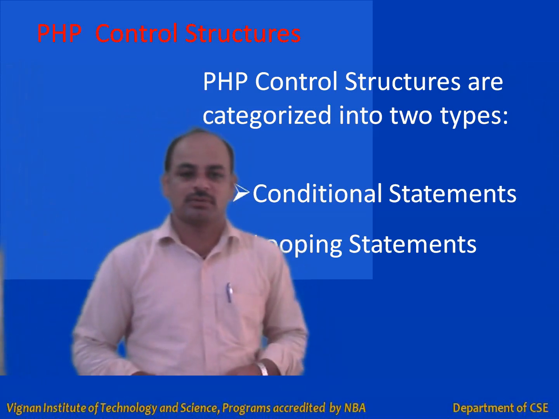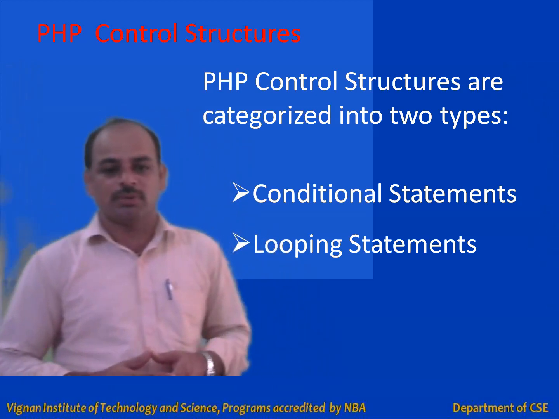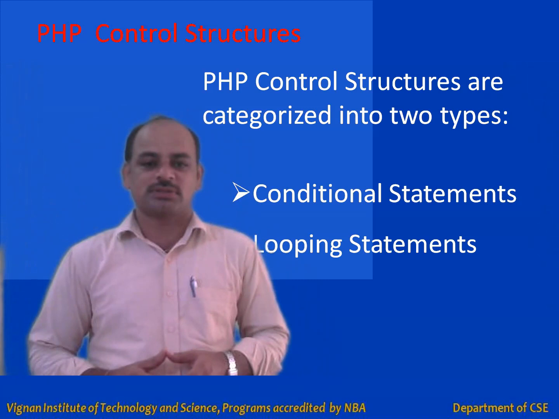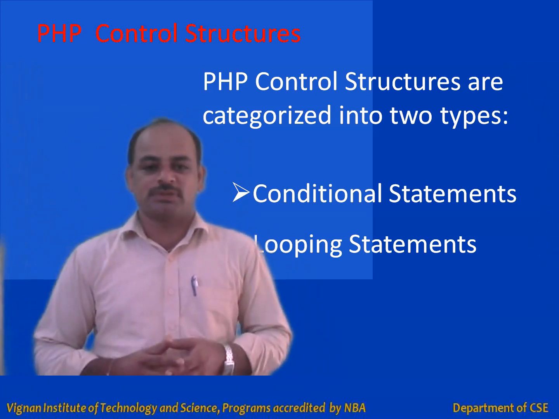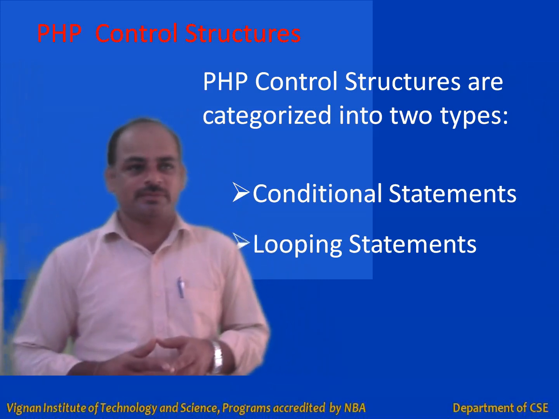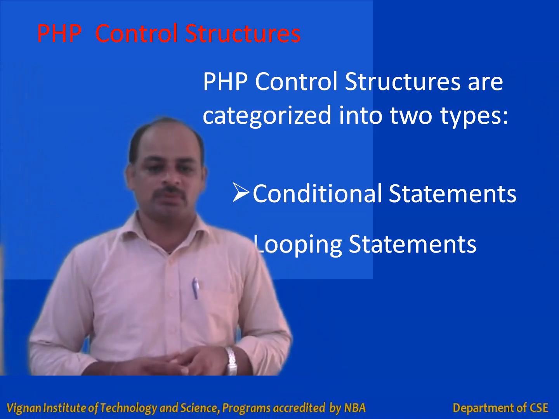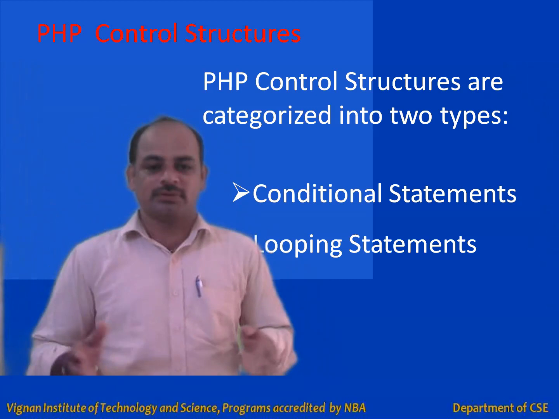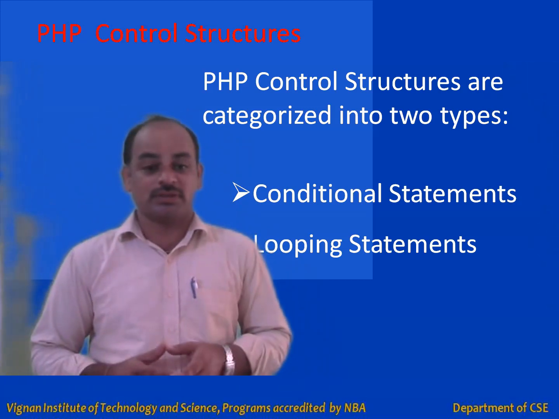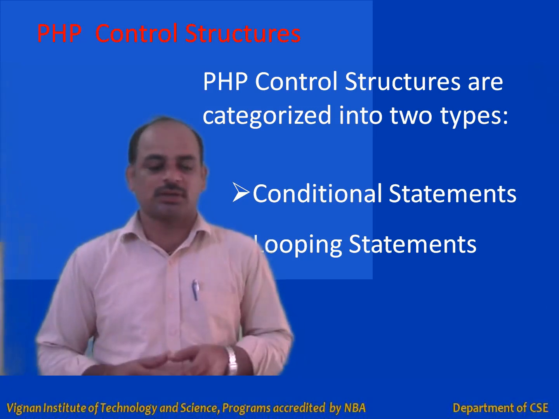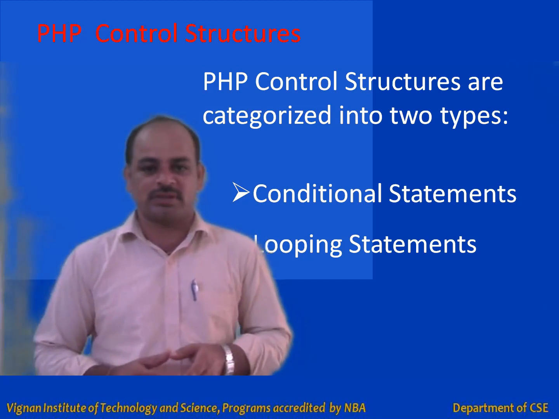Basically, control structures are the building blocks of any programming language, and these control structures specify the order of execution of the program. We have various categories of algorithms, like sequence, selection, and iteration algorithms.